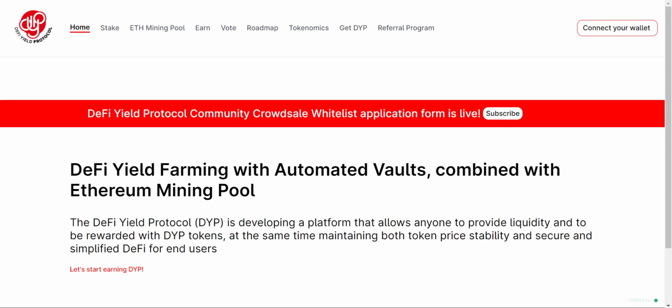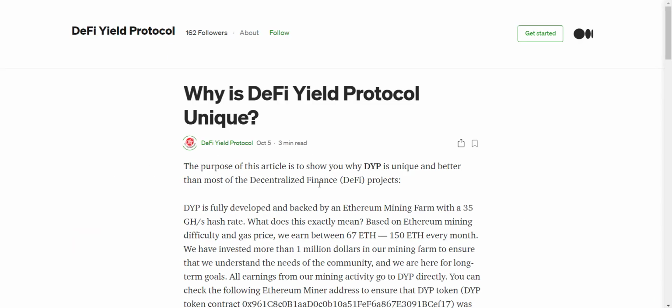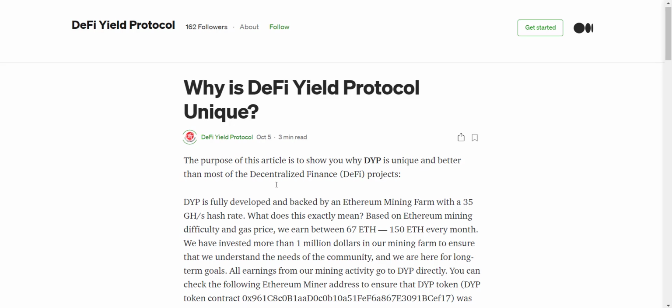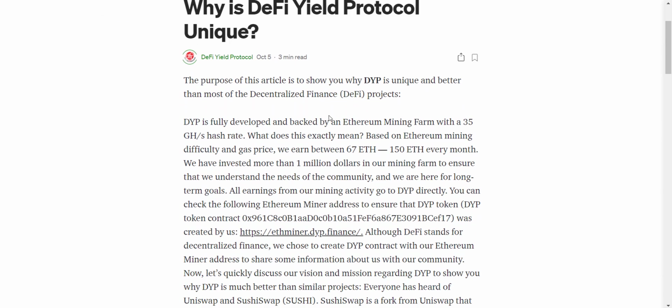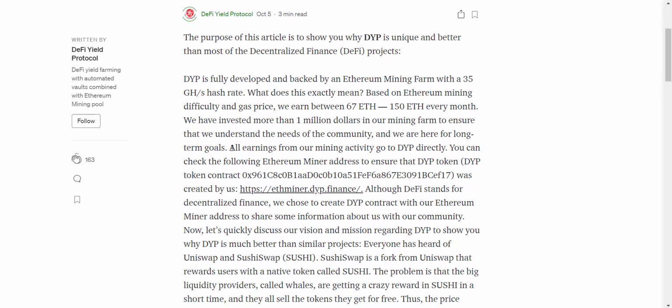So now I am taking you to the Medium article and let's check out how this project works. Here you can check, here it is written DYP is fully developed and backed by an Ethereum mining farm with a 35 gigahertz per second hash rate. What does this exactly mean? Based on Ethereum mining difficulty and gas price, we earn between 67 Ethereum to 150 Ethereum every month. We have invested more than $1 million in our mining farm to ensure that we understand the needs of the community, and we are here for long-term goals. All earning from our mining activity go to DYP directly.